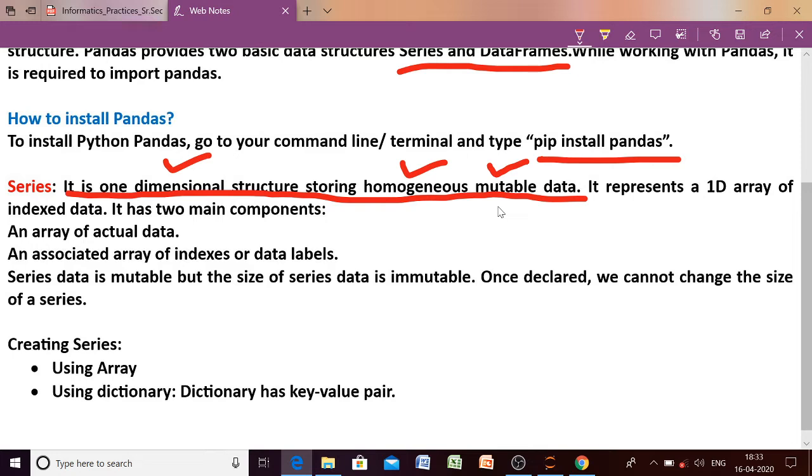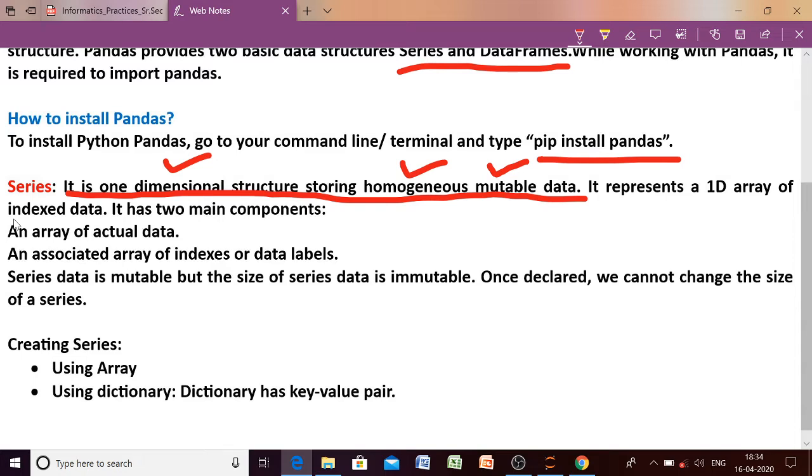We were not providing the index value, but in case of series we have to provide the index. Means there is a way to provide the index explicitly. There is a property attribute, you can call that index, using which we can specify the index of the elements. In case of array it was always fixed, 0, 1, 2, 3, 4 like that, but here we can label our elements as per our choice.